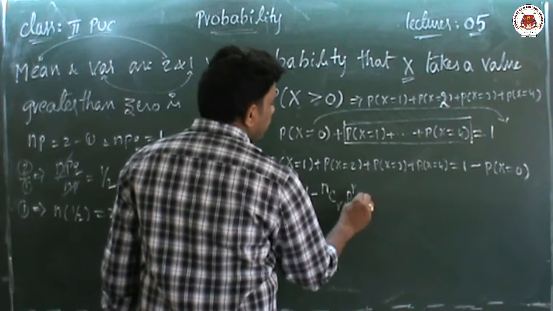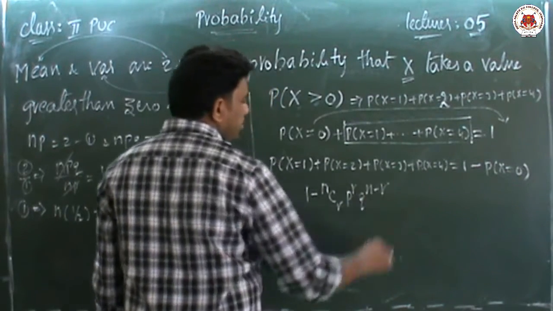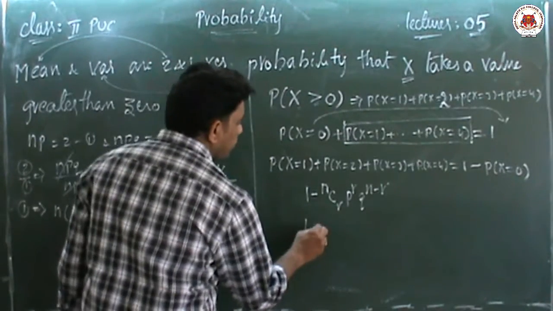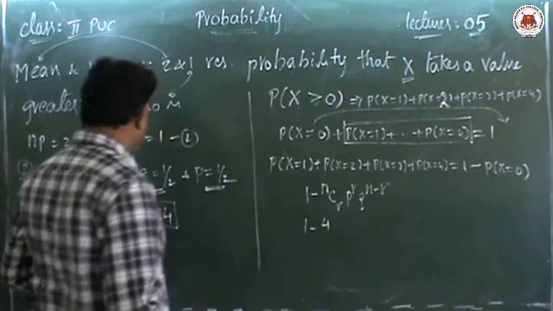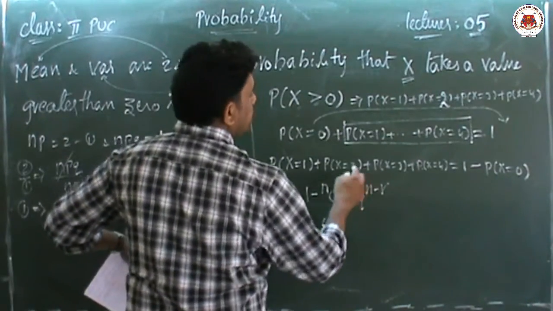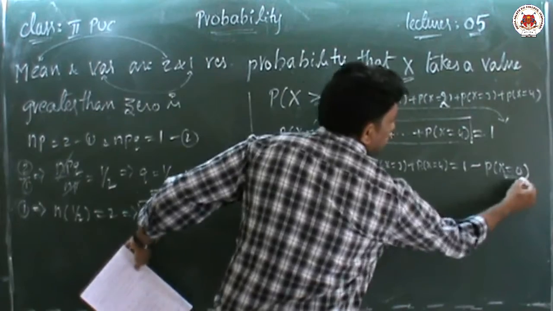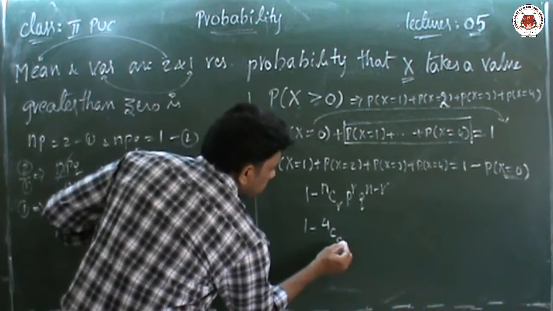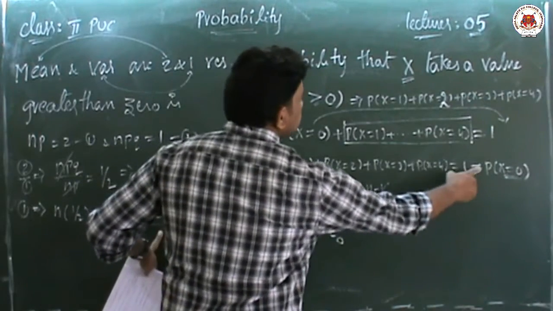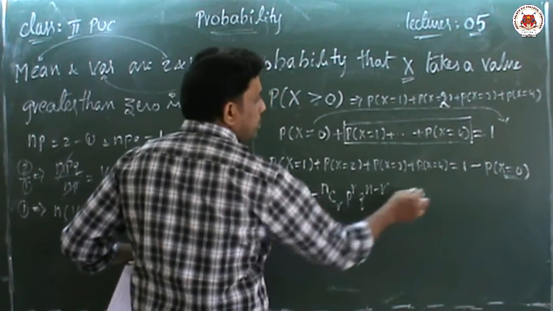The formula is nCr P to the power of r Q to the power of n minus r. Here n value is 4, and r value is 0 because here x equal to 0. This one is no problem.